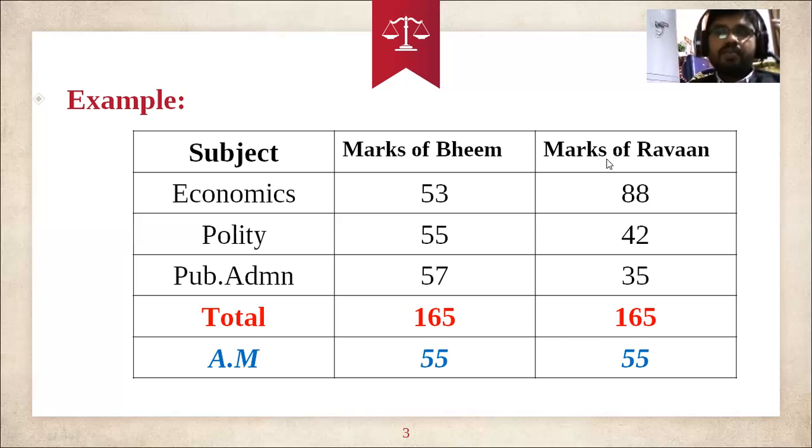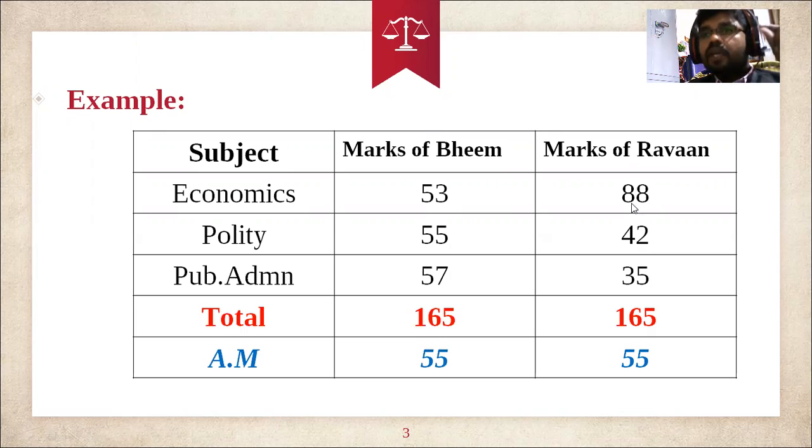If you take into account Ravan, he got an average of 55. Here his marks are higher than the average in economics, and the polity mark is close to the average. See, the polity mark is 42 and his average is 55, so there is a closeness. But when it comes to public administration, he has scored only 35, but his average is 55.